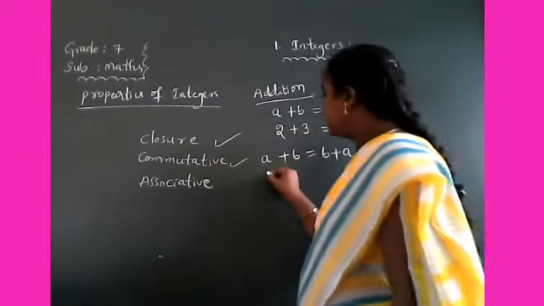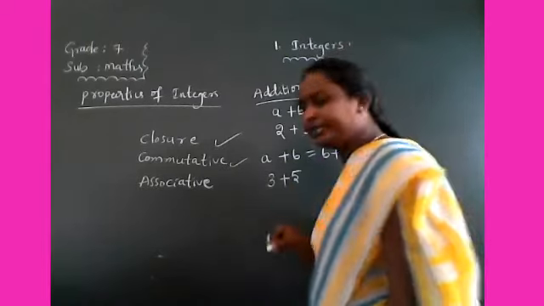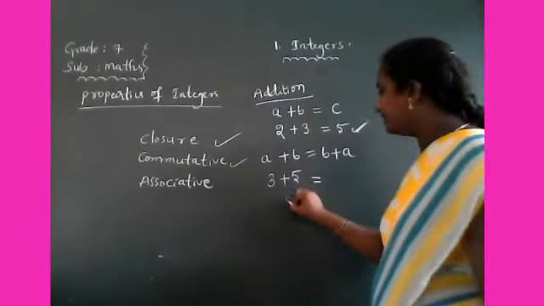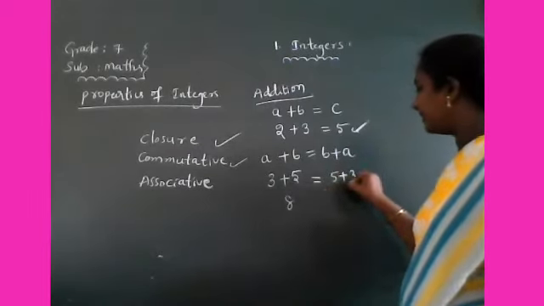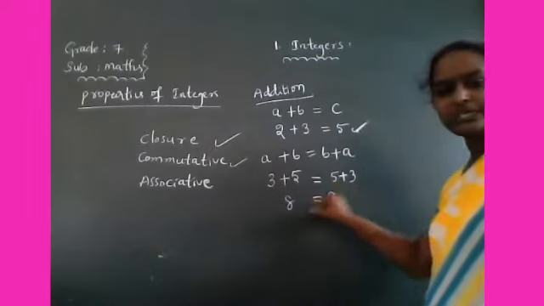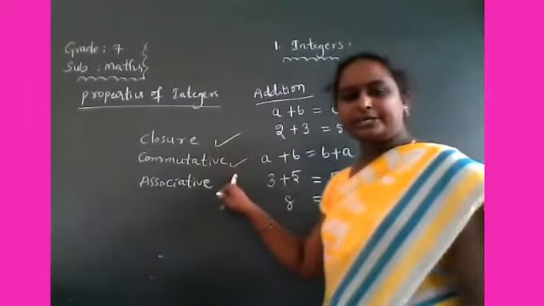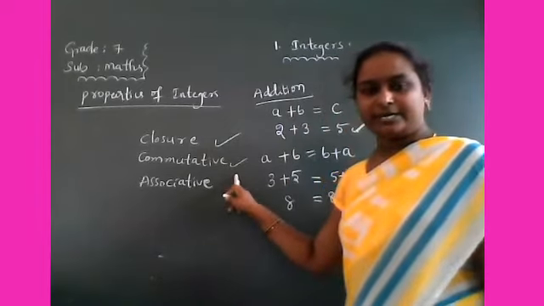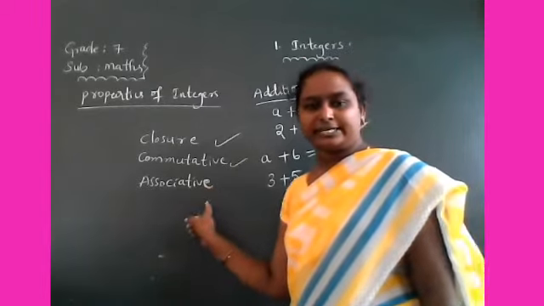Let us check. Take two integers 3 and 5. The sum of these two integers gives 8. And right hand side also check, 5 plus 3. It is also giving 8. That means under addition, commutative law is applicable. Very good.